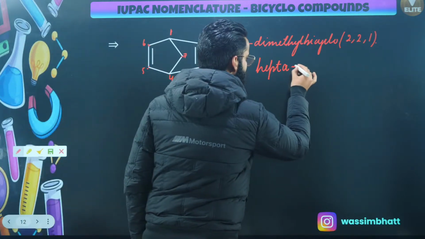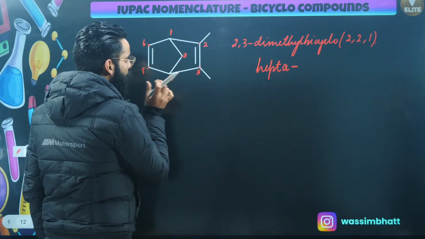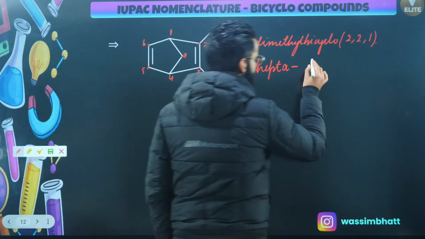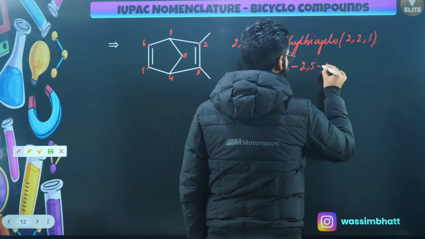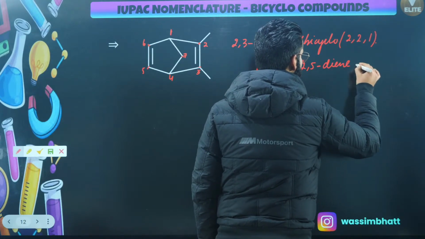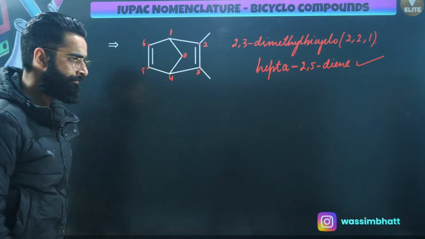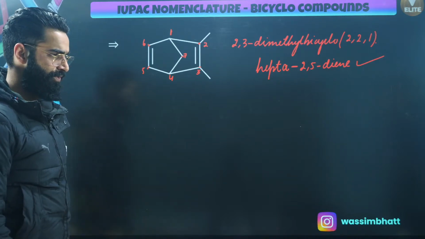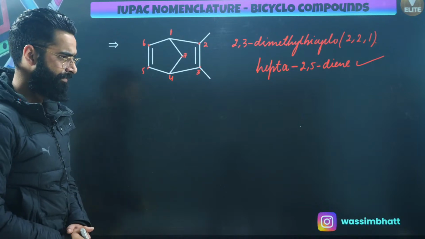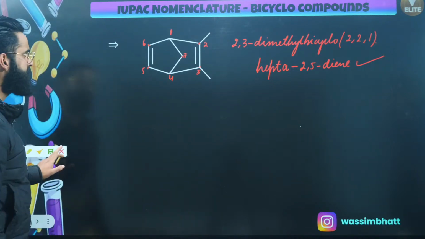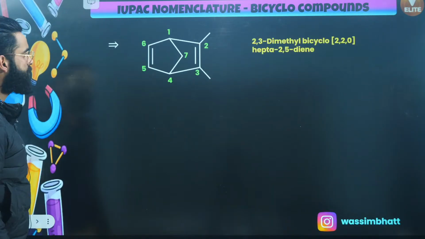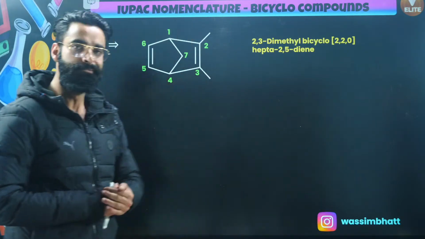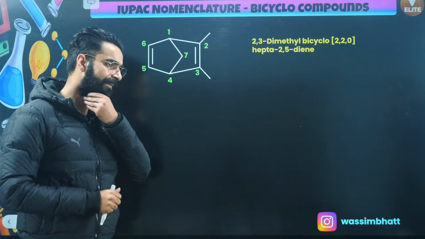After writing hepta, at what all positions we have got the double bonds? At carbon number 2 and at carbon number 5. So it's going to be 2, 5, then comes di and ene. This is going to be the name of the compound. Perfect? Perfect, people. Again, a simple compound this was, right? If you just remember the rules, I'm sure you can easily solve them. So let me know in the chat if every single thing is clear till here, so that I can move on and talk about a few more interesting things. Let me know in the chat fast. If everything is clear, I'm looking at your chat only.